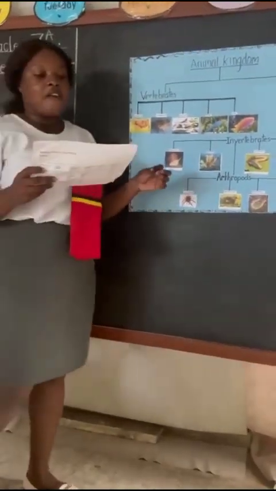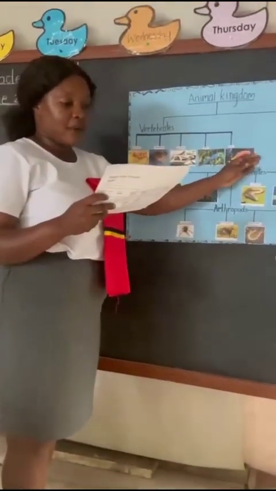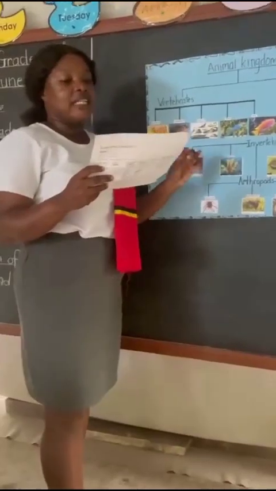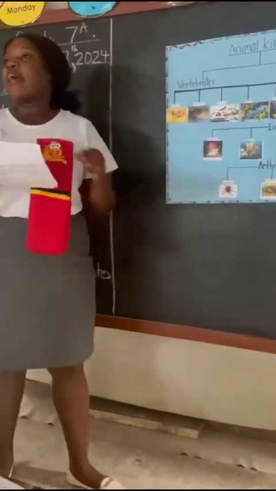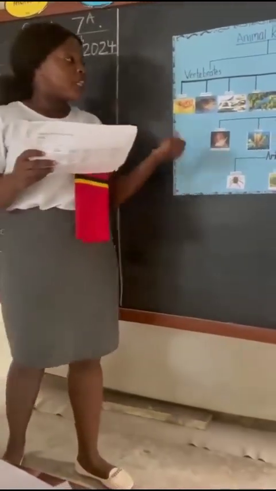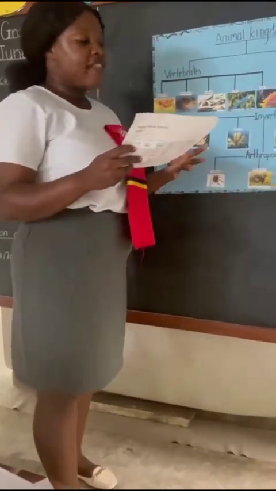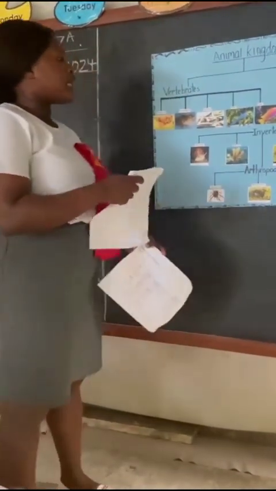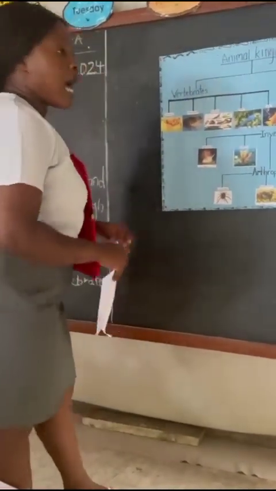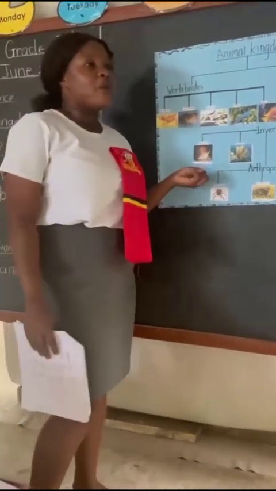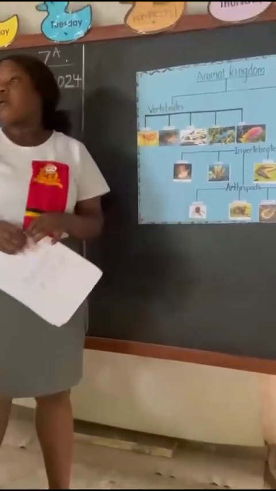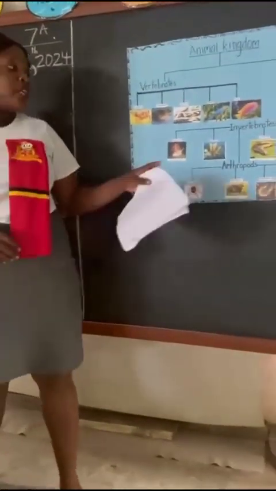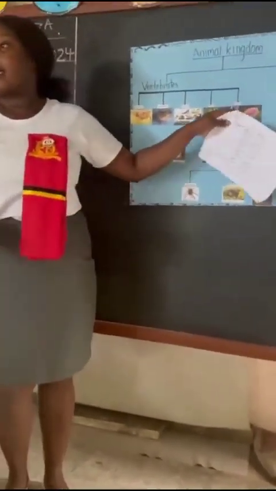All right, yes. Fish are cold-blooded animals that have scales, live in water, and breathe through their gills, right? So fish live in water, and they are cold-blooded animals, right? Good. So we're looking at invertebrates now, and we know that invertebrates are animals without backbone. Can someone give me an example, without looking on this board? What example of an invertebrate?